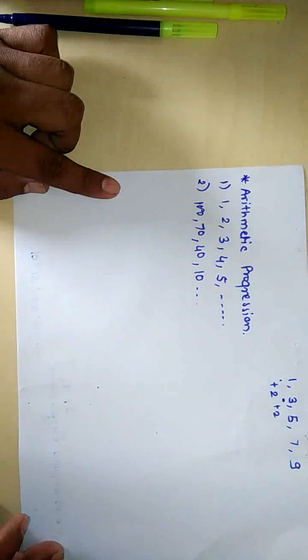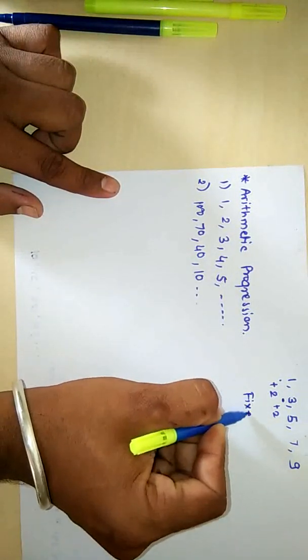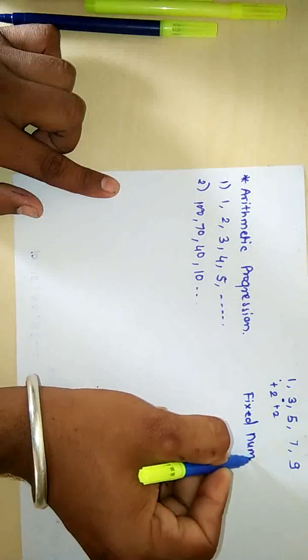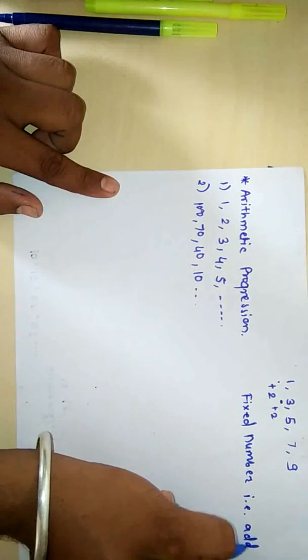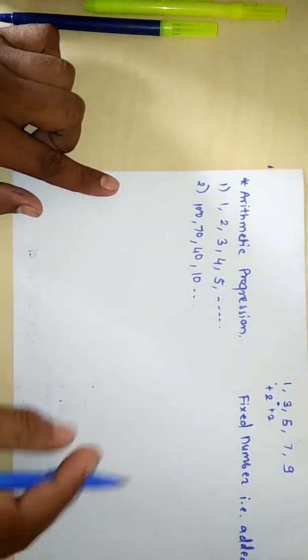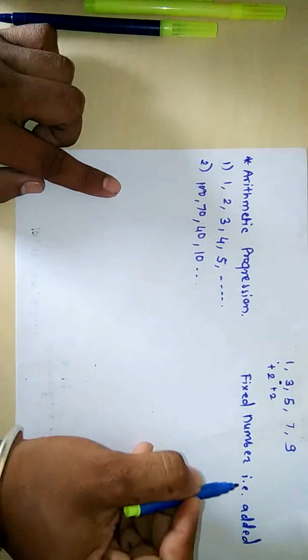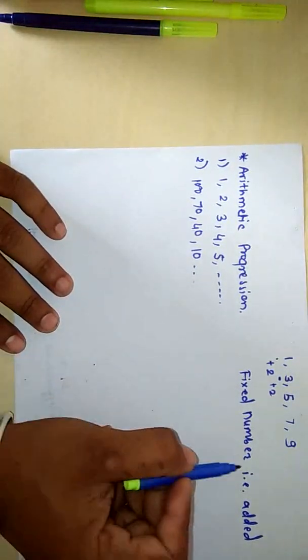First observe the first list of numbers: the fixed number that is added, that is, i.e., the short form of that is.